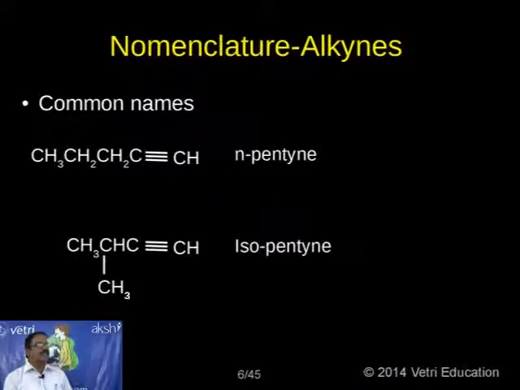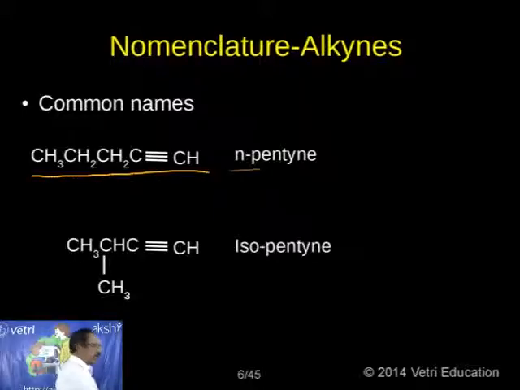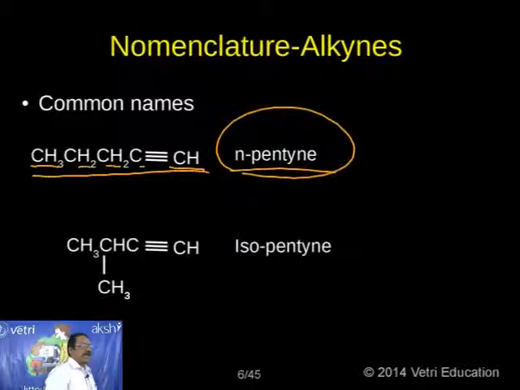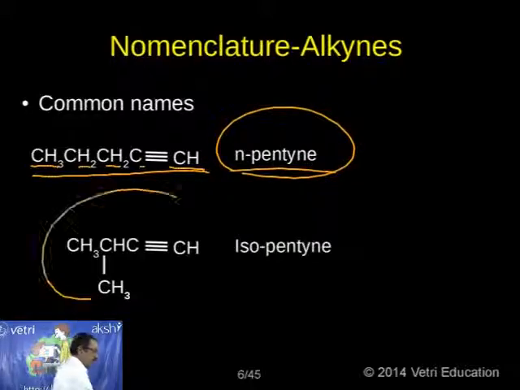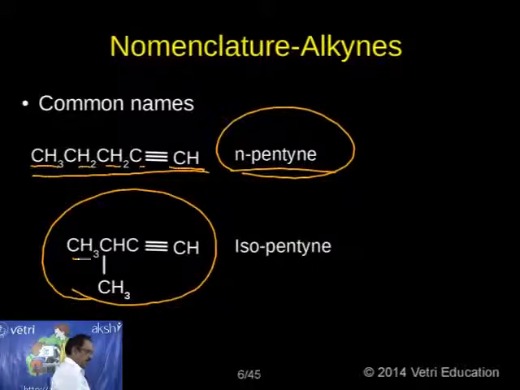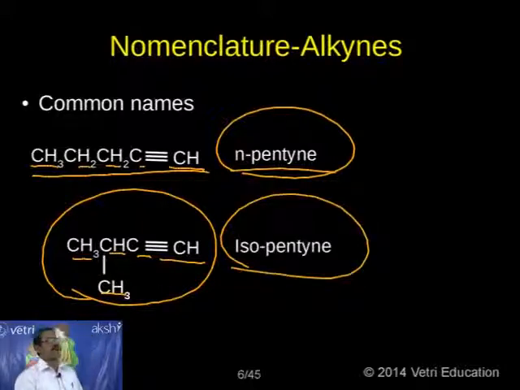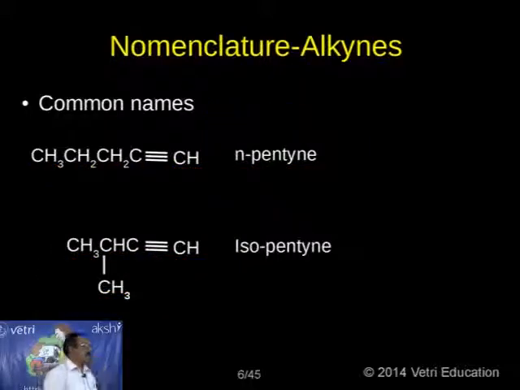Now let me go for common name based on the corresponding chain. We have discussed already normal, iso and neo as the specific examples of the corresponding common name. In this case, kindly follow, I am giving N-pentyne, CH3, CH2, CH2, C triple bond CH. So we can give the common name N-pentyne, normal chain. Now this is a branch chain I am giving, that is (CH3)2CH-C triple bond CH. It is called isopentyne. This is again a common name, but based on the nature of the carbon chain.